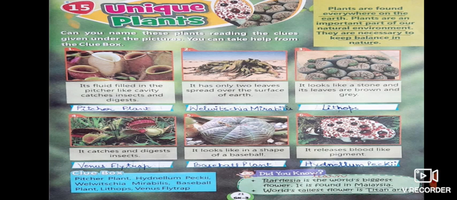Wherever you go, at every corner you will find plants. Alright, plants are an important part of our natural environment. It is very important for our environment. Alright, why? Because they are necessary to keep balance in the nature. So that is why they are very important for our environment.